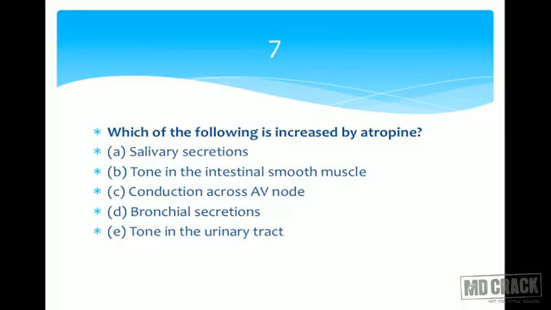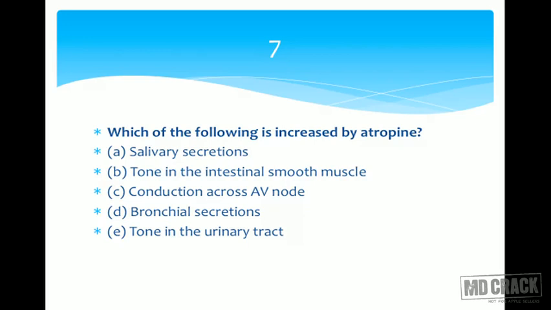Which of the following is increased by atropine? Now I'll take the name of the option and you think and say to yourself yes or no. Which of the following is increased by atropine? Salivary secretions? Increased by atropine? No. Atropine produces dryness. So it's gone. Tone in the intestinal smooth muscle. Is it increased by atropine? Atropine is an antimuscarinic agent, anticholinergic agent. And we always call atropine an antispasmodic. So it's going to relax. So tone in the smooth muscle is going to decrease. So that's not the answer.